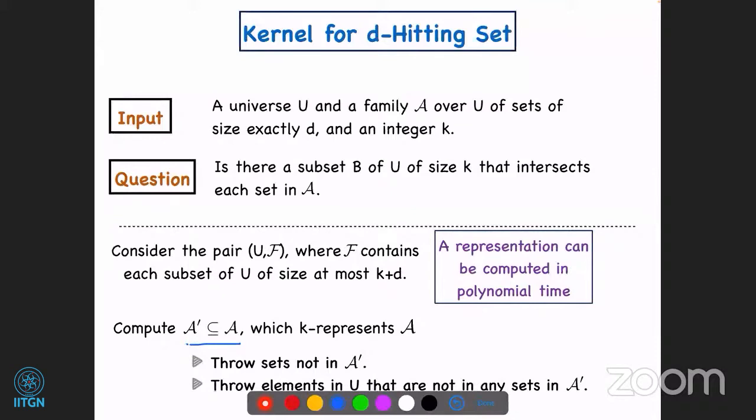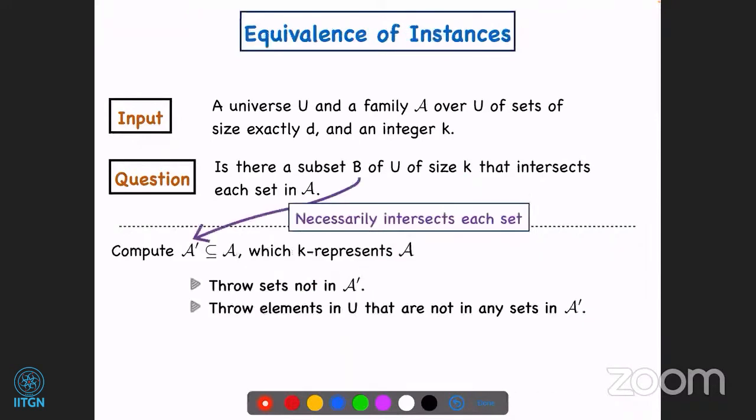And now, to obtain our kernel, we throw away all sets not in A prime, okay? In other words, we just keep A prime and throw away elements in U that are not in any sets in A prime. So now we get an instance of d-Hitting Set here, and we keep the integer k the same. So let's see why this is okay. We need to prove that the original instance and the new instance that we created are equivalent.